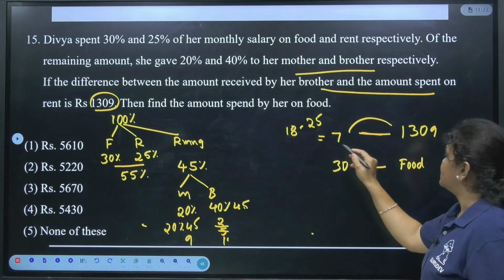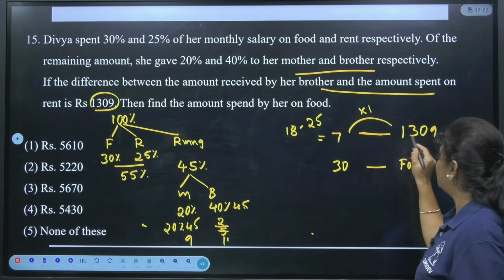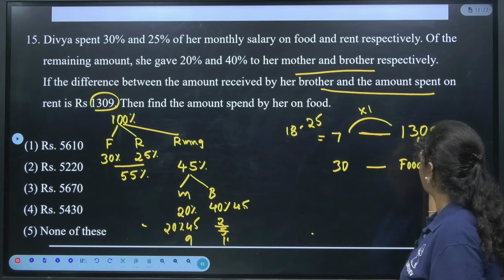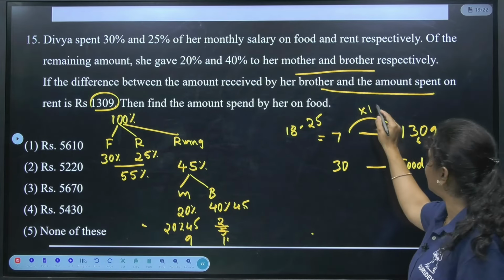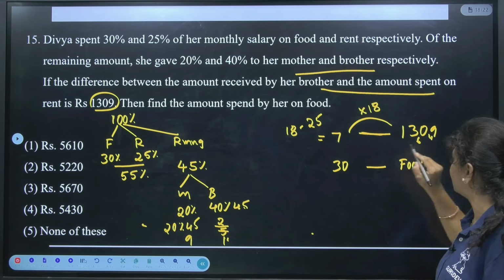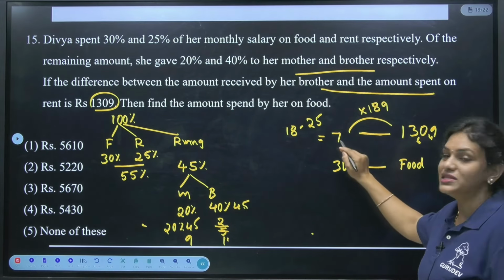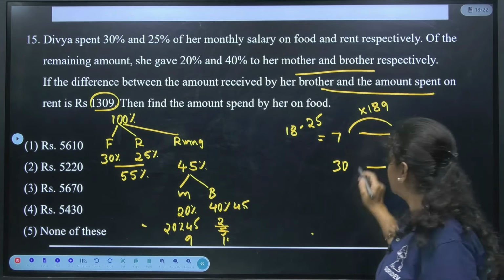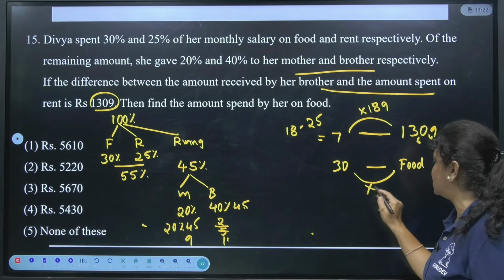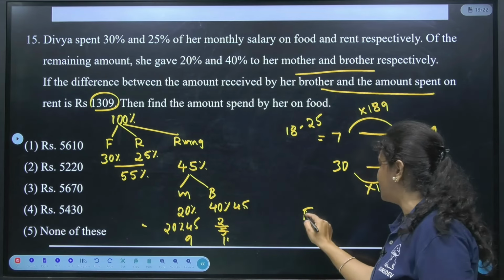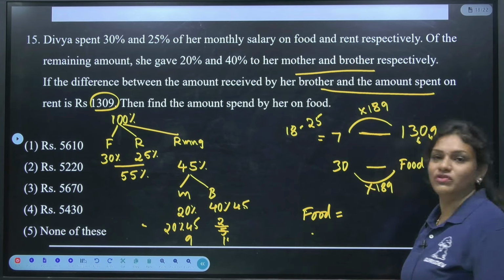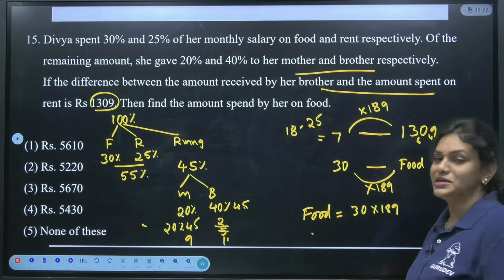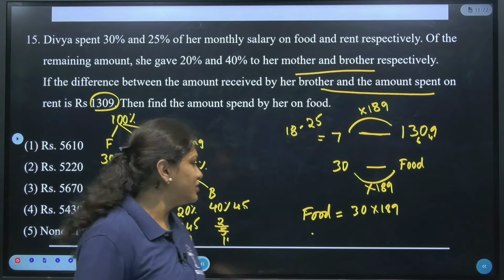As you know, 7 ones are 7. In the sense, 13 minus 7 is how much? 6, right? Yes. Now 60 left, in the sense, 7 8s are 56. Now 4 left, in the sense, 7 9s are 49. Which means 7 into 189 will give us 1309. The same number, if I multiply for 30, we'll get the final answer for the amount spent on food, which is how much? 30 into 189. Is it clear? That is how we will get the final answer.